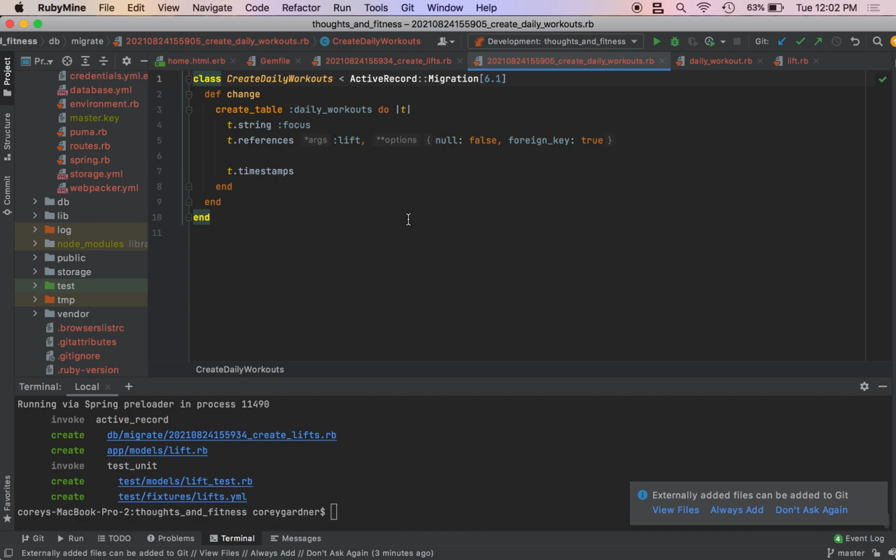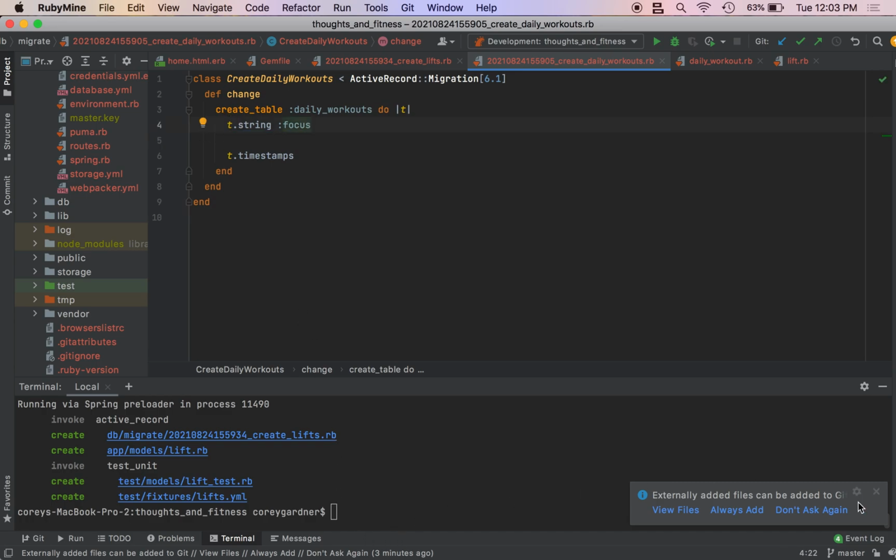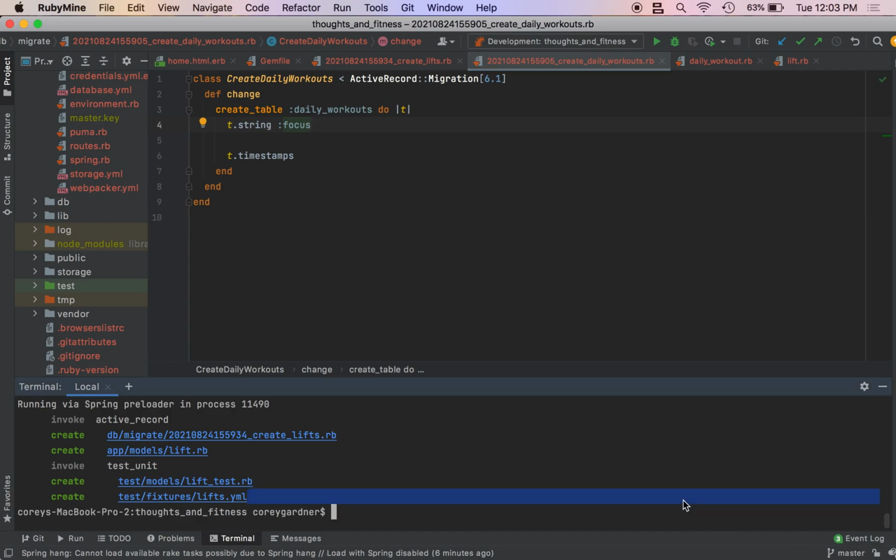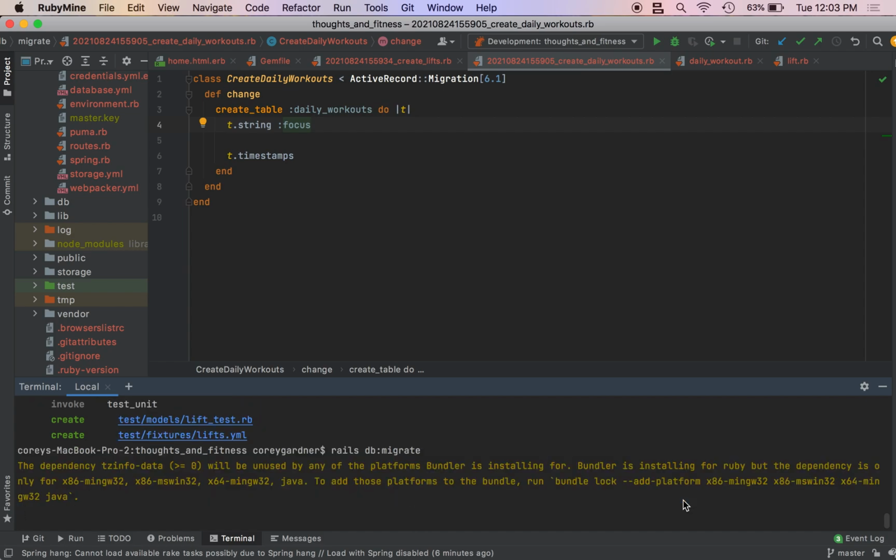I'm sorry, I'm just looking through this. Yeah, I think it's just we need our string focus. We don't need all this. So I did that backwards. Okay, and then we should be ready to run migrate. So rails db:migrate. That also means I need to fix my blog post, unfortunately.